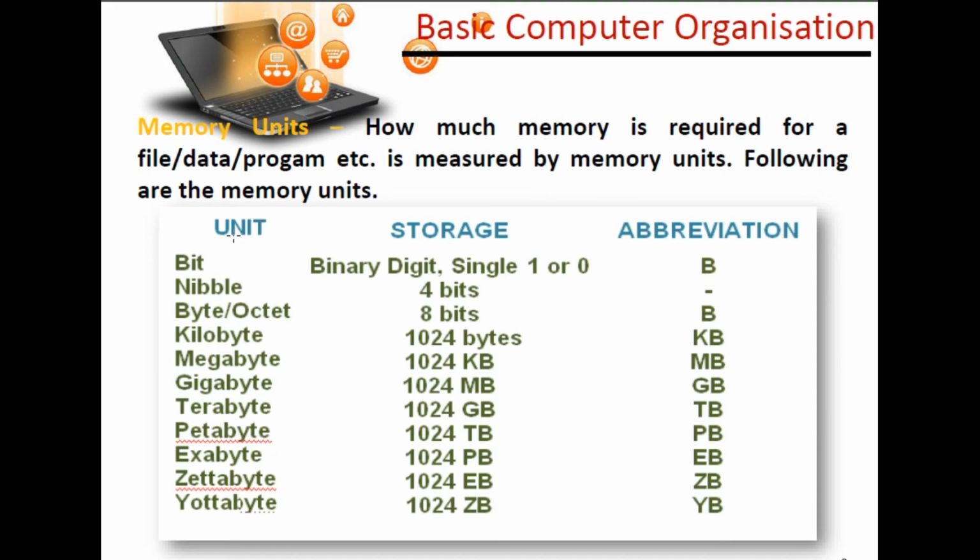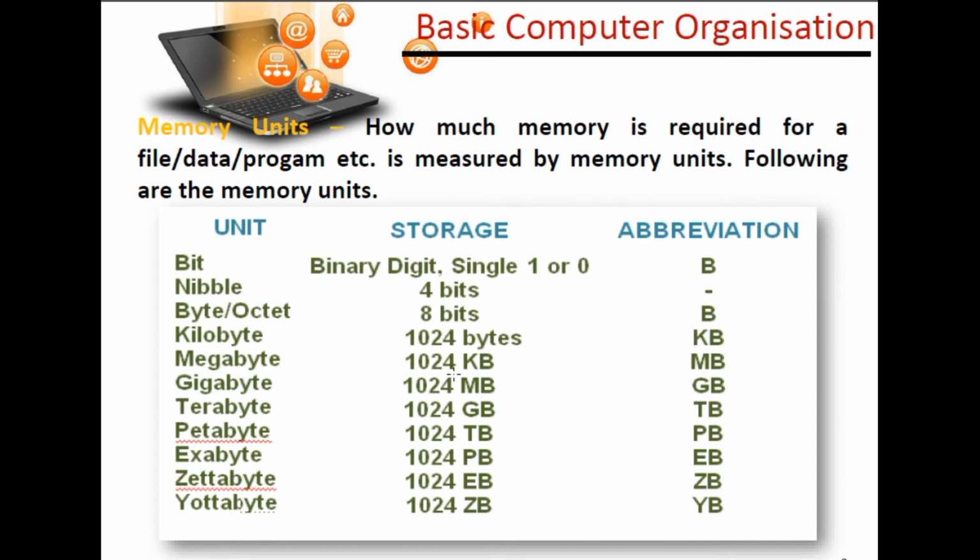Here the first column contains the unit, the second column contains the storage, and the third its abbreviation that is used in our normal life. The smallest is the bit, which can store either 0 or 1, and is represented as B. Nibble is 4 bits, not represented by anything. Byte or octet is 8 bits, also known as a byte. Kilobyte is 1024 bytes, that is KB.